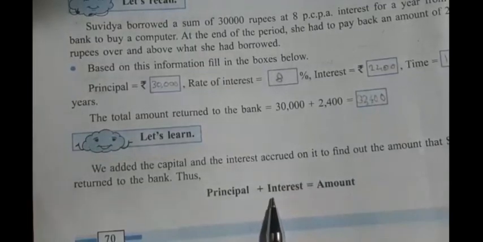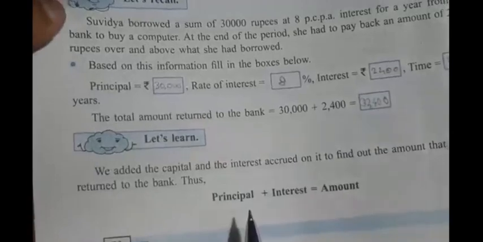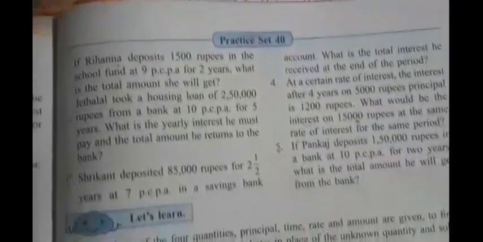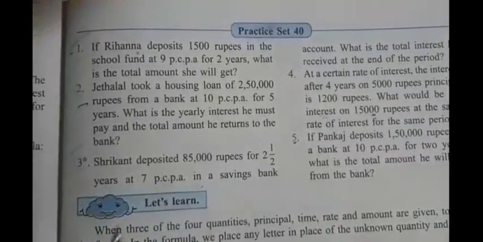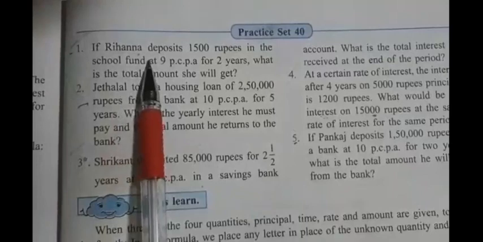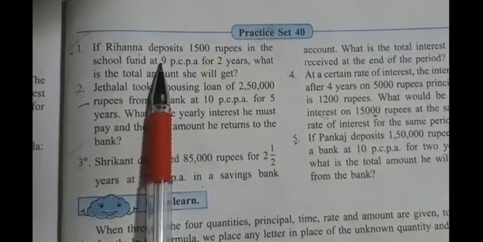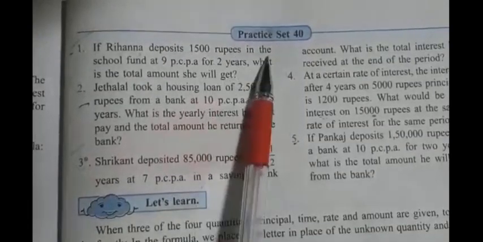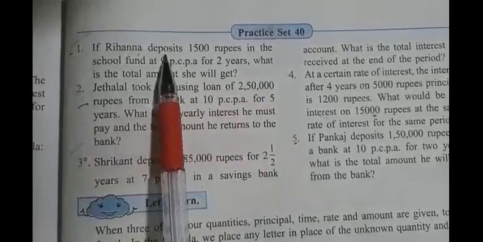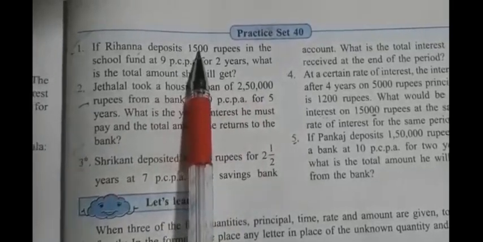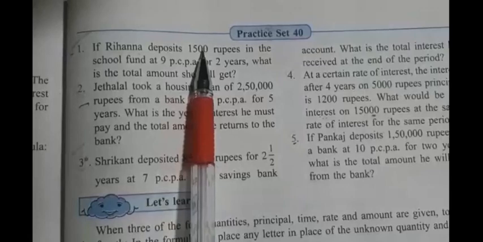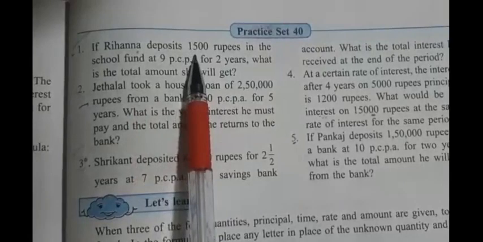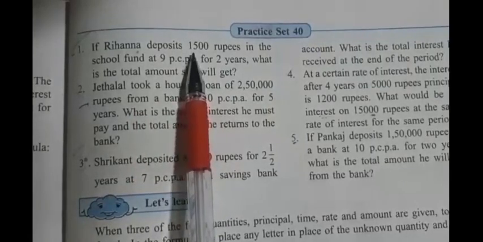Okay, so now let's recall some of the examples from the practice set. So let's start with it. In practice set 40, the first sum they have given us is about Rihanna. I will explain this and a few sums and we'll revise it. So say children, Rihanna deposits 1500 rupees in the school fund. Deposit means this is the principal. We will cut out the question and try to understand. So till the word fund, we understand that Rihanna has deposited, which means this amount is the principal.